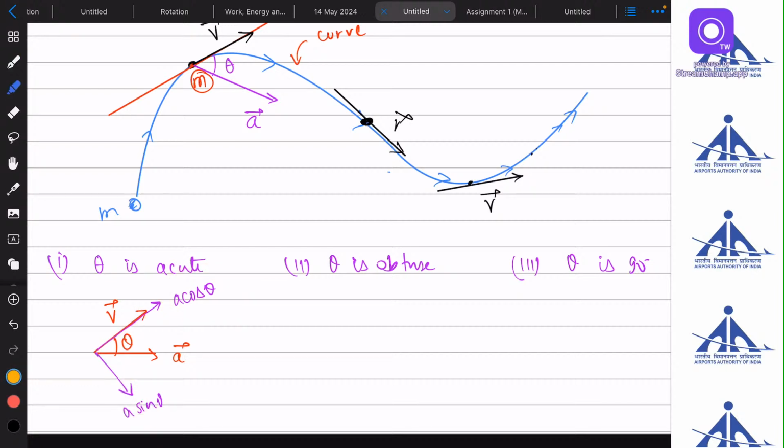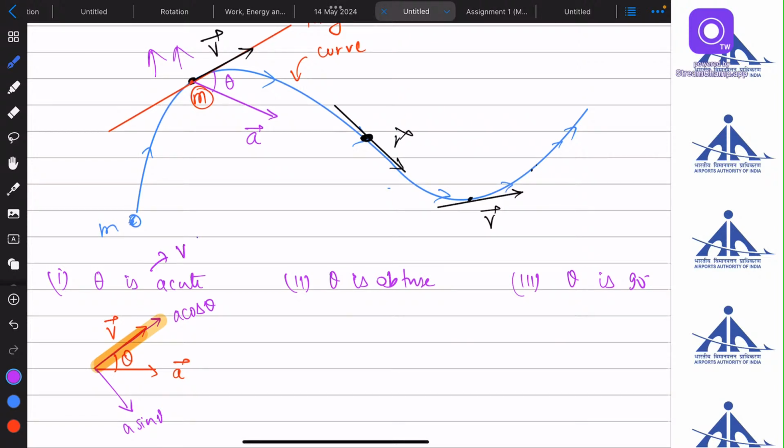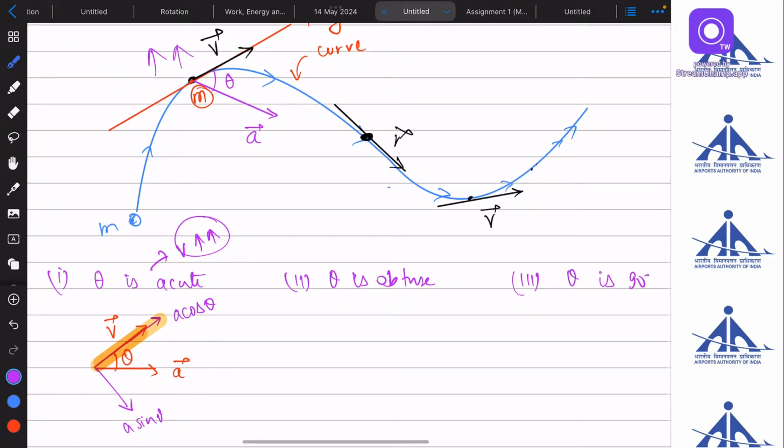So what are the results? If velocity and acceleration are in the same direction, that means this acceleration is helping the velocity to increase. Yes or no? Velocity will increase if the direction of acceleration is in the direction of velocity. So if theta is acute, the velocity will increase. This was the concept. What about if theta is obtuse?